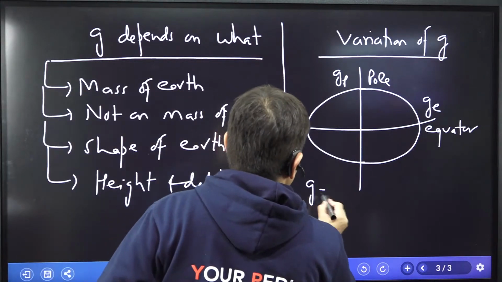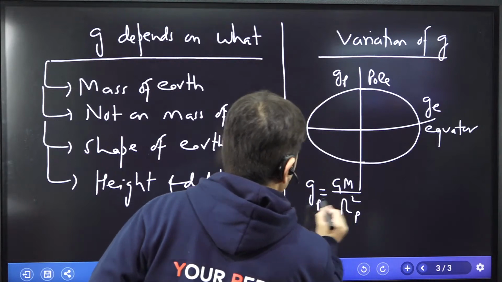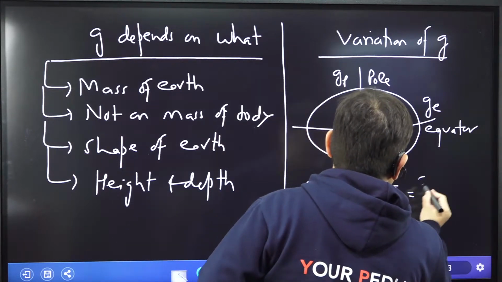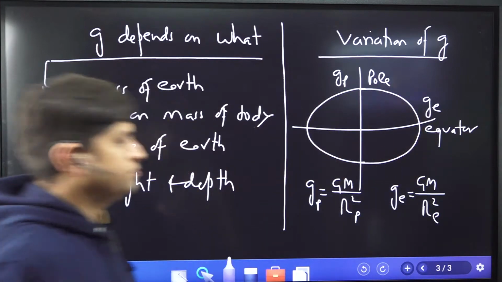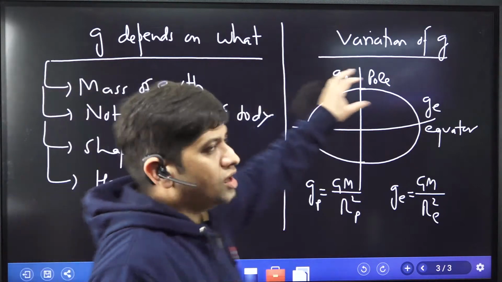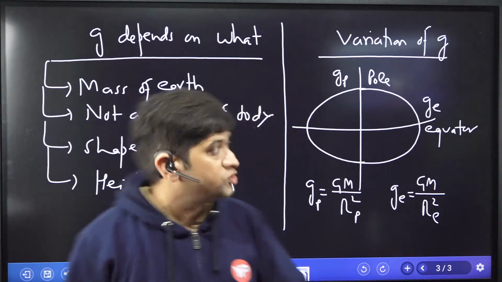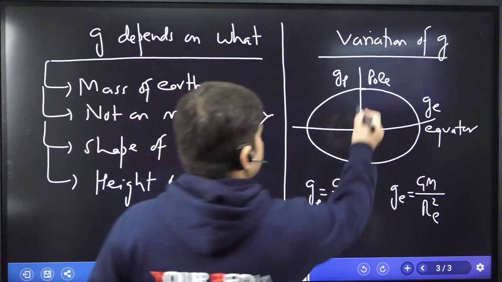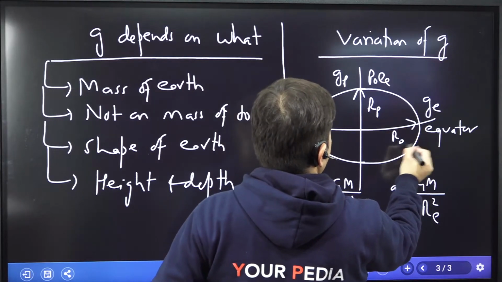This G is G m over R square. So if we take it on pole and if we take it on equator, this is how we are going to get it. So the radius on the pole and the radius on the equator. If I ask you whether acceleration due to gravity is more on equator or more on pole, the radius on the pole is Rp, and the radius on the equator, let us say, is Re.